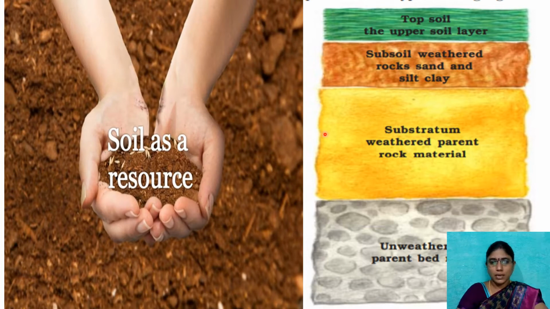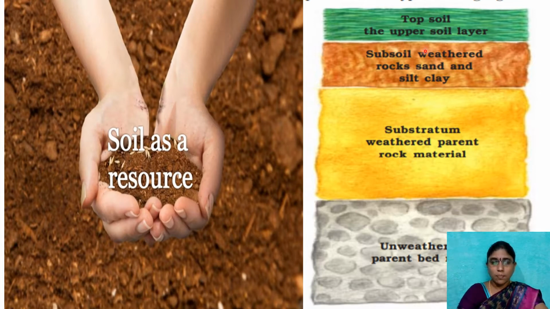These are the main layers of the soil. The topmost layer is what we call topsoil, and the second layer is the subsoil. Weathered rocks, sand, and silt clay compose this subsoil. Then the third layer is the substratum. These are weathered parent rock material. This is the parent rock.